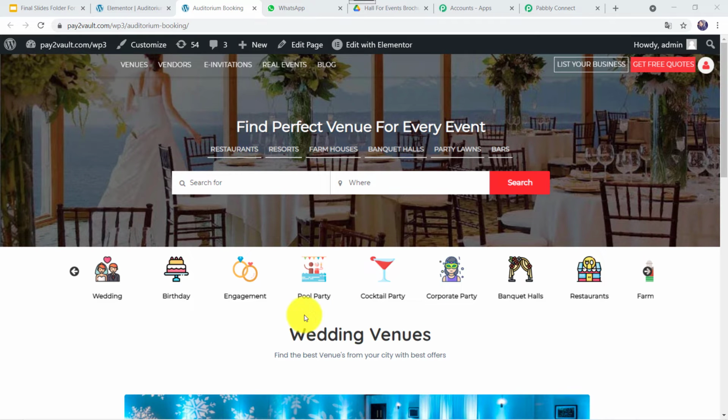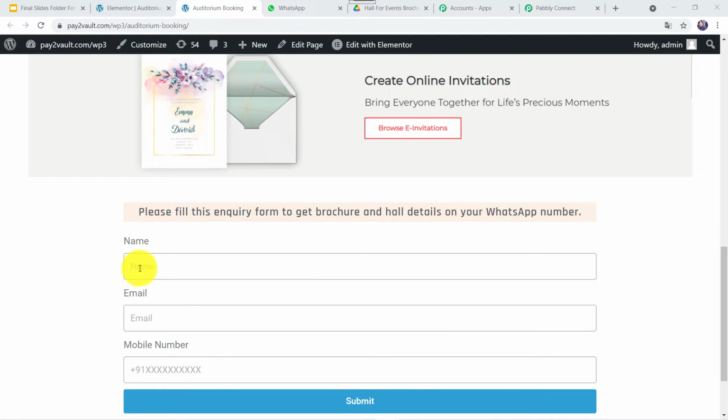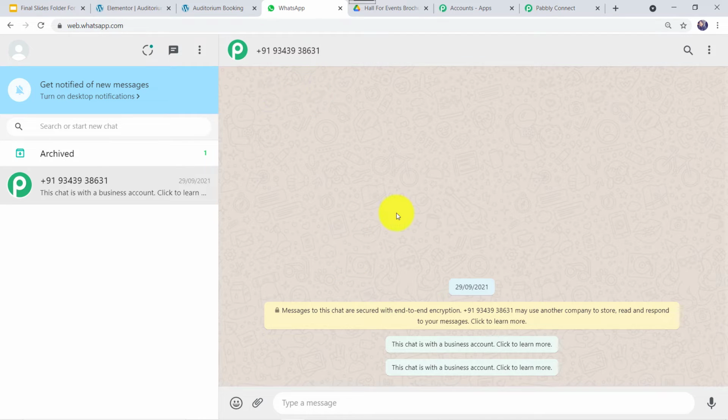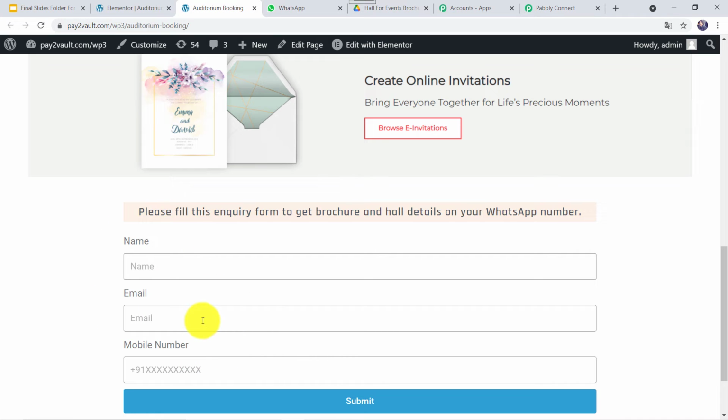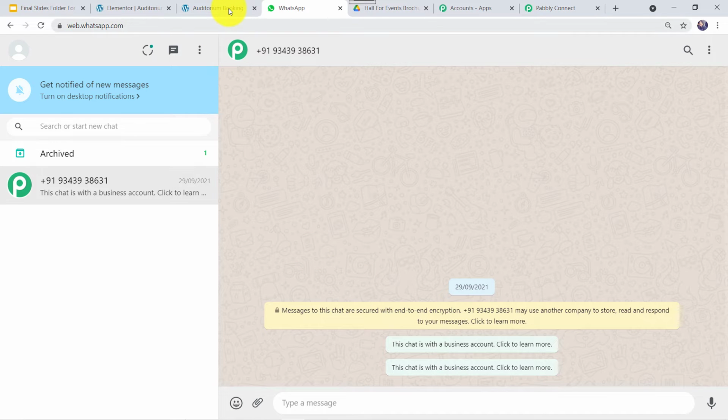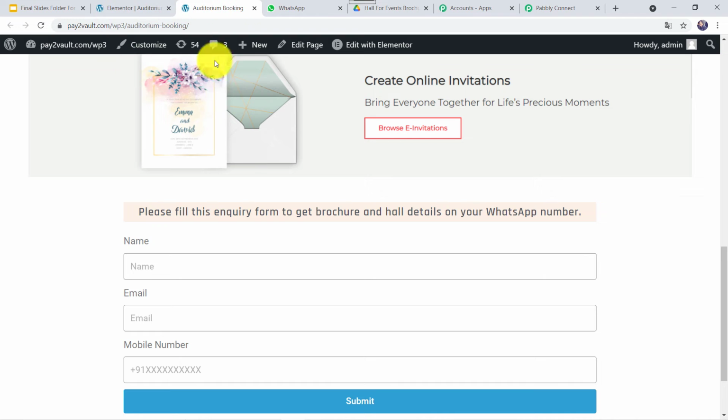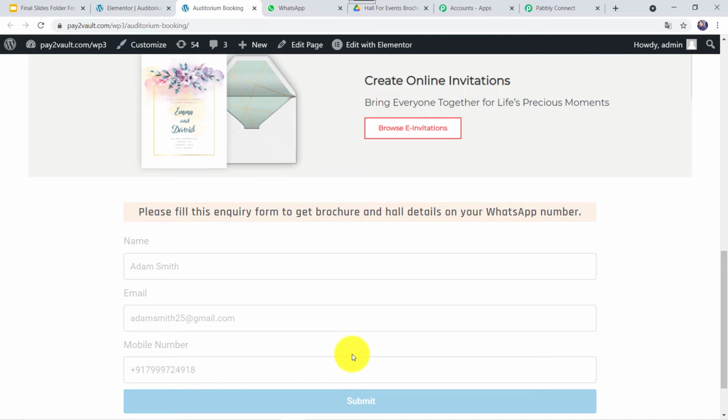So this is my website and this is the form which I have attached on my website. Here I have asked for the name, email address and mobile number of the customer, and this is the WhatsApp account of a customer. Now I want that whenever this particular form is filled, the customer should automatically receive the WhatsApp message over here. So let us fill this form first. Let us give the name as Adam Smith, the email address as adamsmith25@gmail.com, and let's give the mobile number over here and click on submit. Okay, the form was sent successfully.